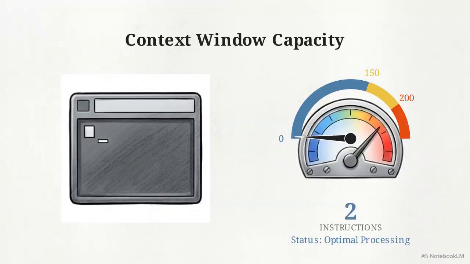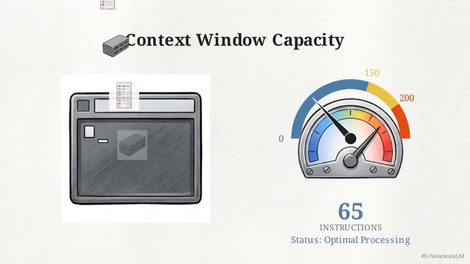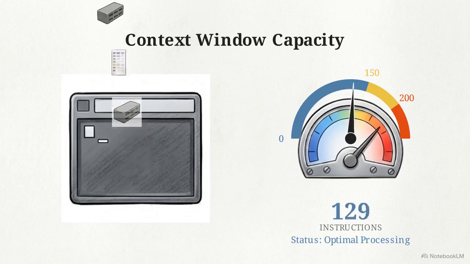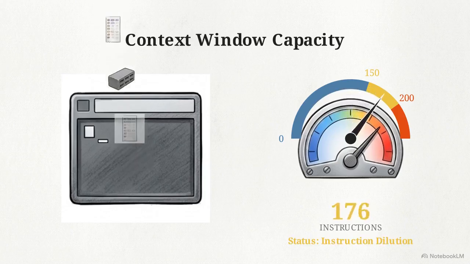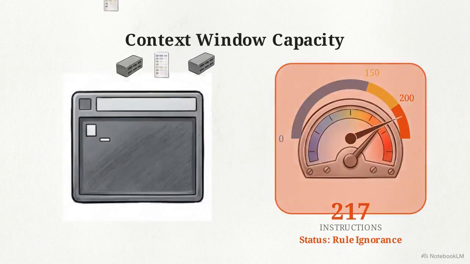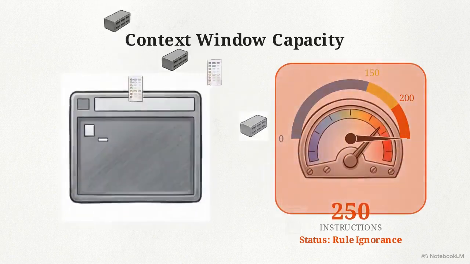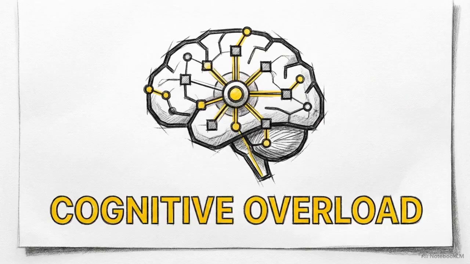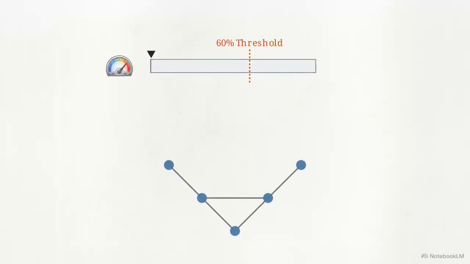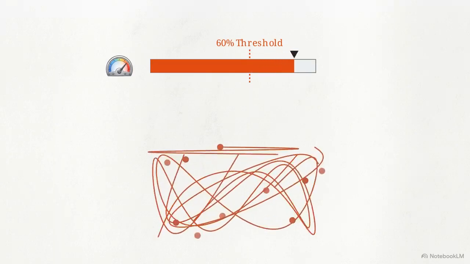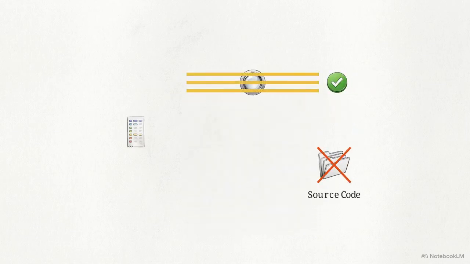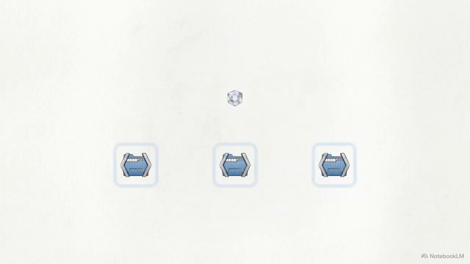When a model is force-fed entire codebases and global parameters, it suffers from instruction dilution. The system can only concurrently balance roughly 150 to 200 distinct instructions before it starts selectively ignoring critical rules. This cognitive saturation leads to a well-documented phenomenon known as the agent dumb zone. Once the active session's context usage crosses a strict 60 to 70 percent, the model's attention mechanism only processes the specific rule if the active task explicitly triggers the conditional logic.